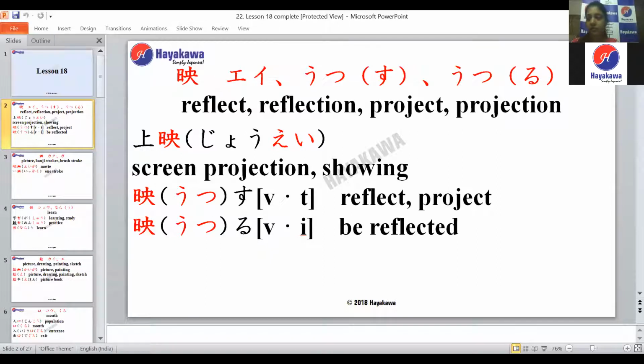The first kanji on the screen is the kanji for reflection or projection. It has the readings of A, Utsutsu, and Utsuru.